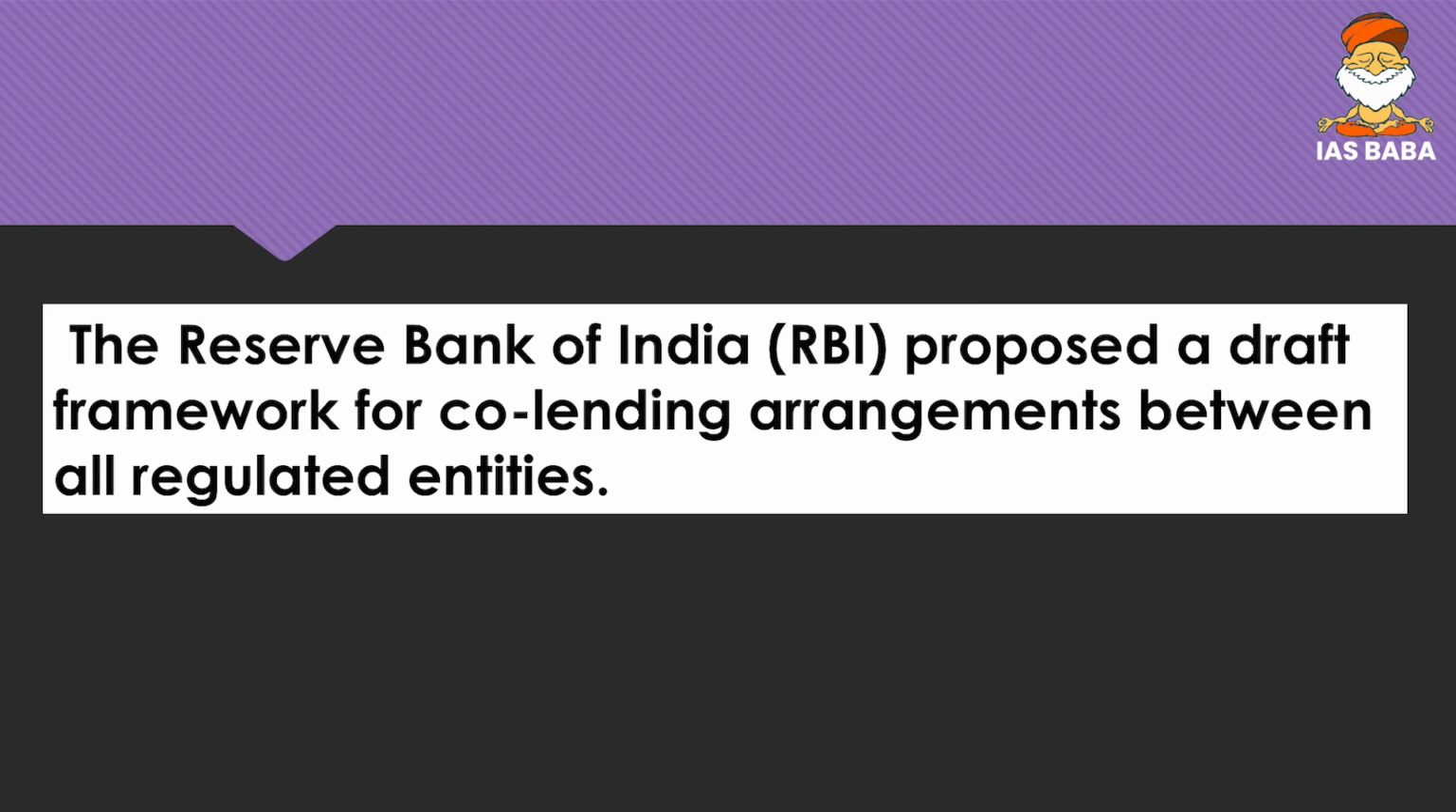Then come to the next, the RBI circular. RBI has come up with a draft framework for co-lending arrangements. Friends, what is this co-lending arrangement? Whenever a financial entity is lending for high-risk areas, for example for a startup, for an MSME, or for agricultural loans, or maybe for venture capital, in such risky zones the banks will go for partnership in lending.